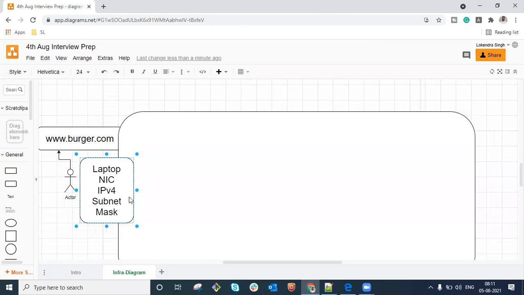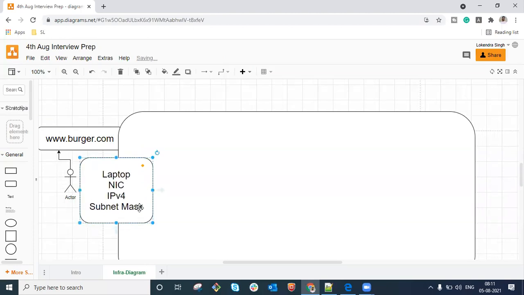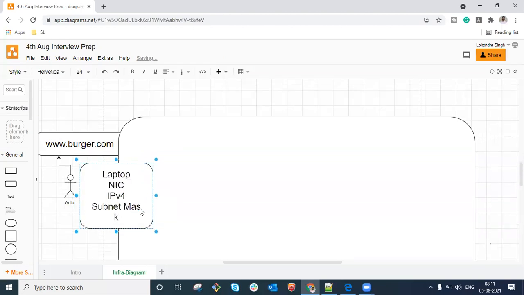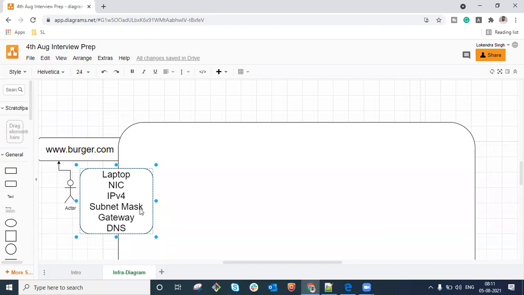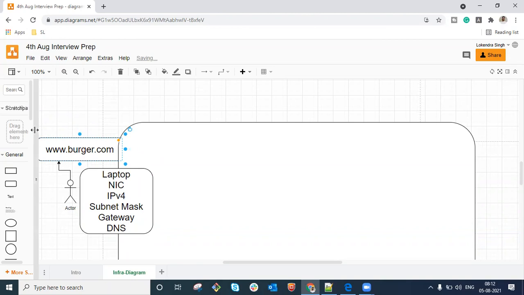We have subnet mask here. And what other component do we have, guys, here? Gateway. And after that, we have DNS. So guys, this is the very first DNS which is responsible to resolve the domain name, burger.com, which I type into my browser. That will be resolved with the help of this particular DNS, right?